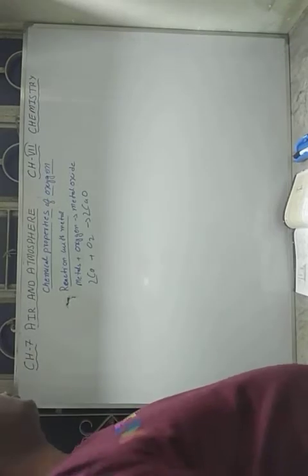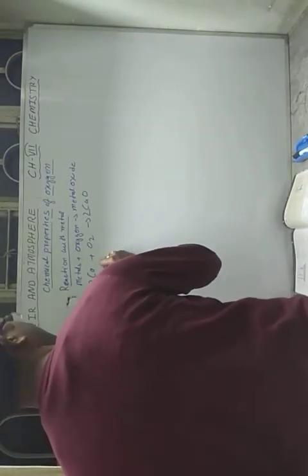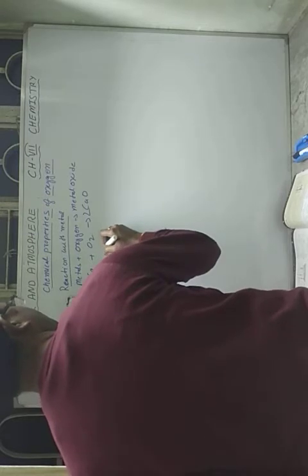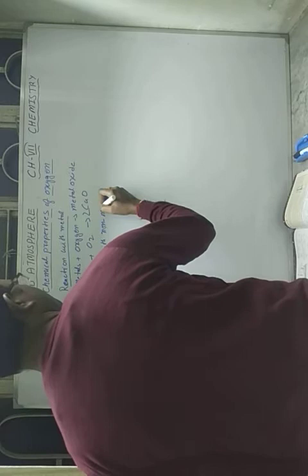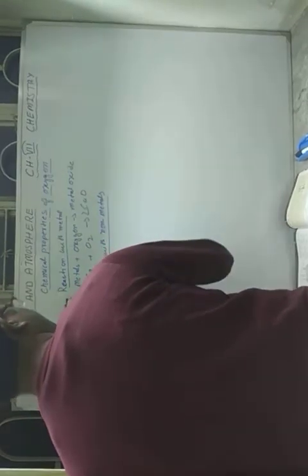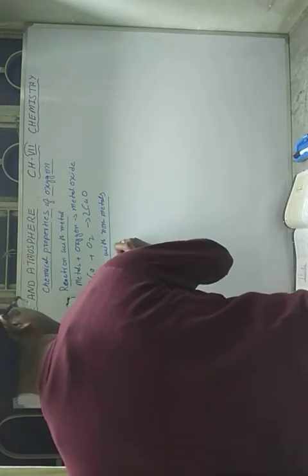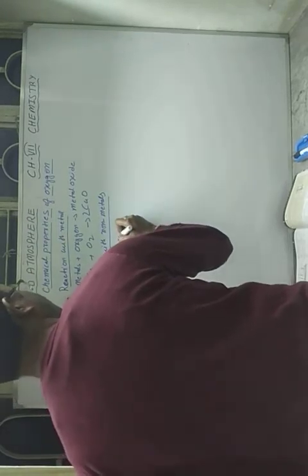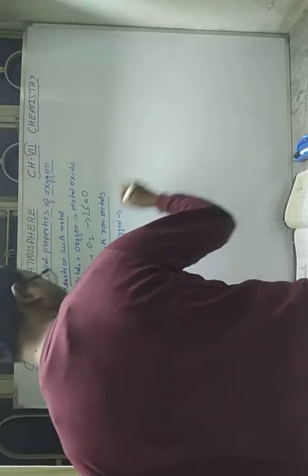Now, reaction with non-metals. Non-metals plus oxygen, what will it give?